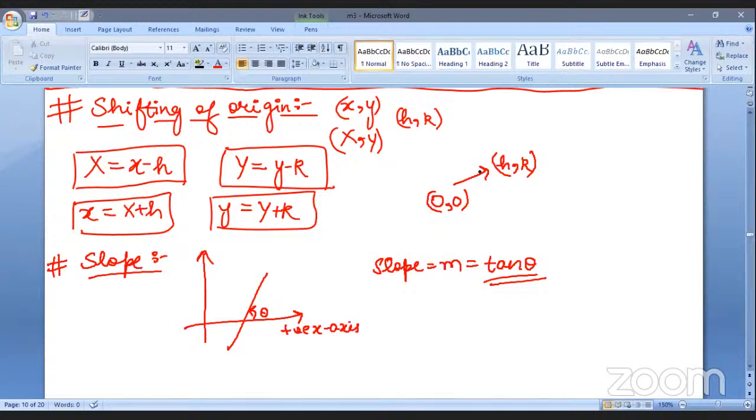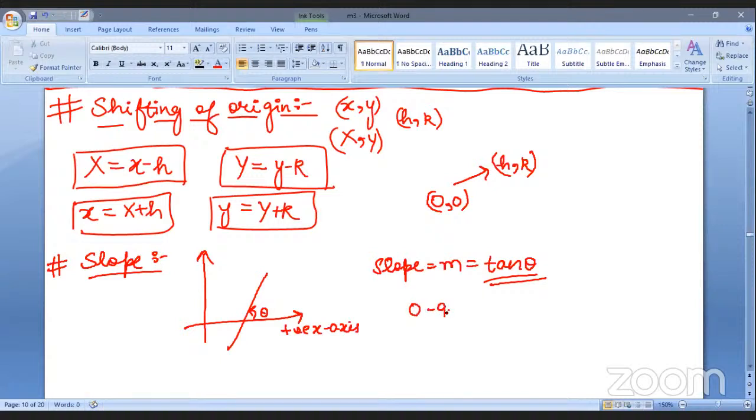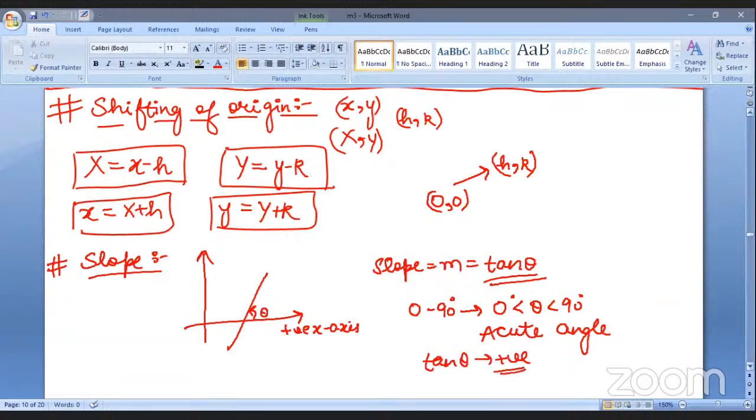Correct. And moreover, we got to know one more thing, that if we are taking the angles between 0 and 90 degrees, like obviously we know the angle theta is between 0 and 90 degrees, so we can just write it like 0 < theta < 90 degrees. Whenever this is the case, the angle is known as an acute angle, and in this particular case, tan theta would be positive.